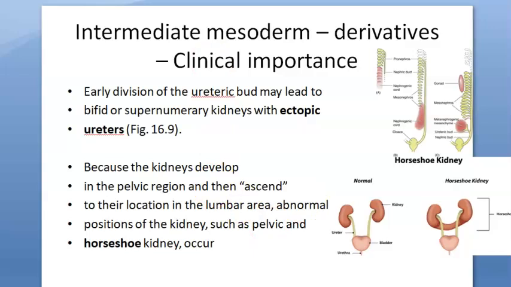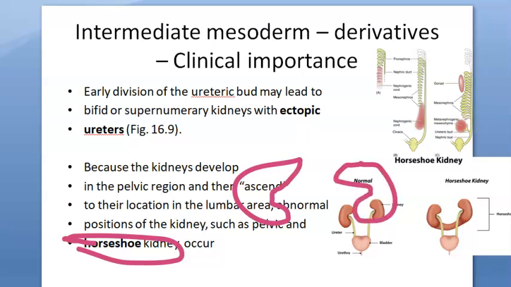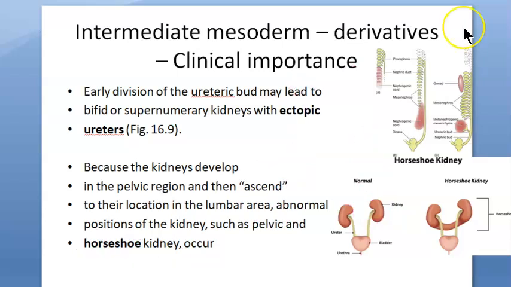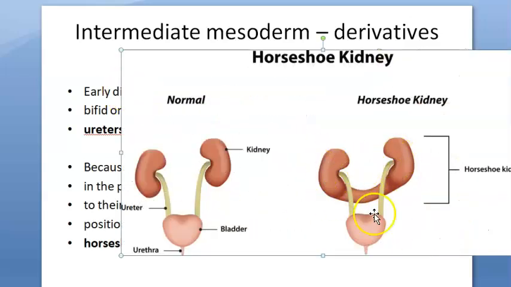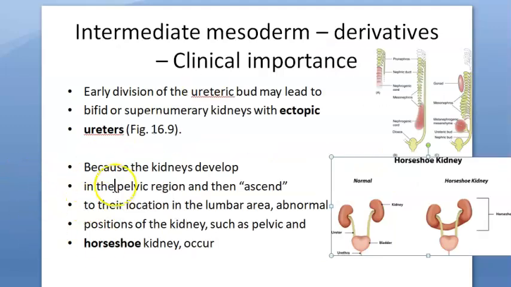Okay, the other thing you can mention is horseshoe kidney. We told you that the kidneys will ascend, and instead of ascending and reaching the final place, you can find kidneys somewhere in between in some people. When I palpate my kidney, it might be in the right place, but in other people, it might be somewhere below, because it didn't ascend. Or they might even have a horseshoe kidney, something like this. See, a horseshoe shaped kidney. The kidneys are attached. So this is another clinical anatomy point that you should know.